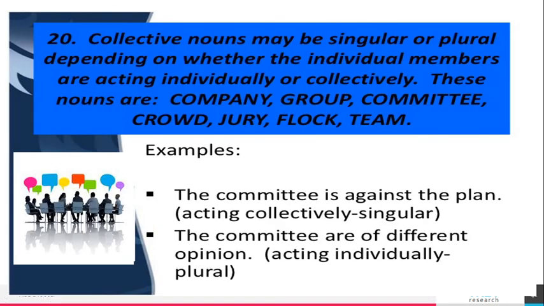Collective nouns may be singular or plural depending on whether the individual members are acting individually or collectively. These nouns are company, group, committee, crowd, jury, flock, team. The committee is against the plan. Here, the committee is acting collectively, so in a singular form, we have to use the singular verb is. The committee are of different opinion. Here, the committee is acting individually, so it takes plural form, so we have to use the plural verb are.